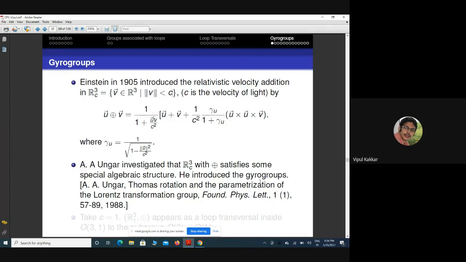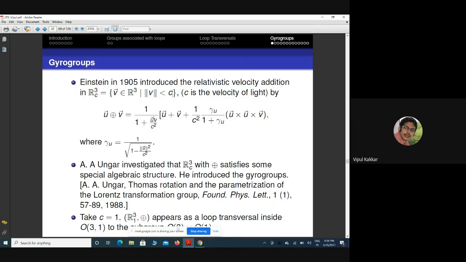The prefix gyro comes from the notion of Thomas gyration in physics, which I actually don't know, but he coined this term. If we normalize the velocity of light to 1, this unit ball R^3_1 together with this addition law appears as a loop transversal inside O(3,1) to the subgroup O(3) × O(1).